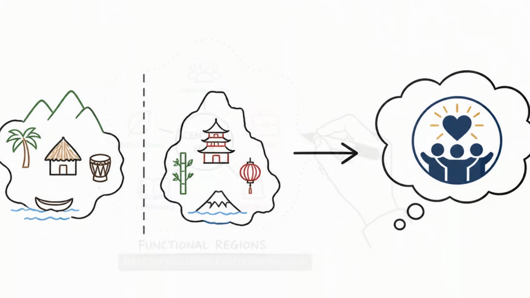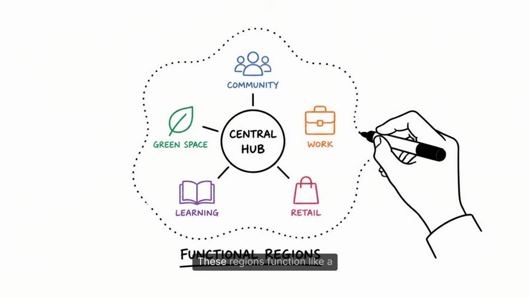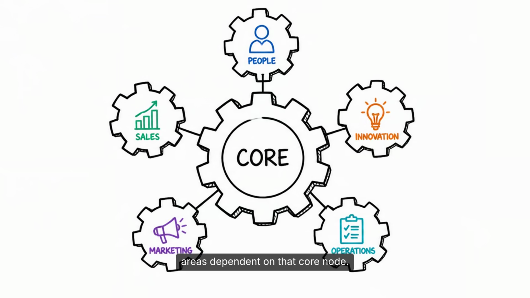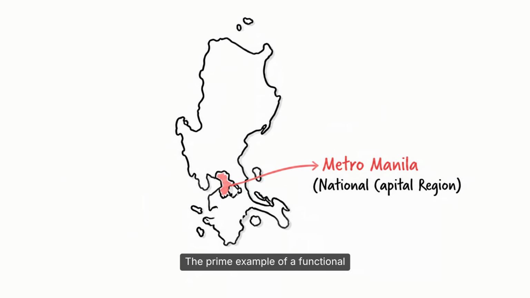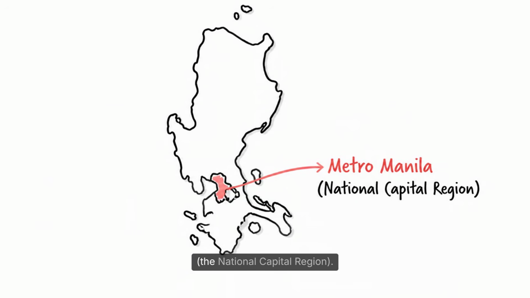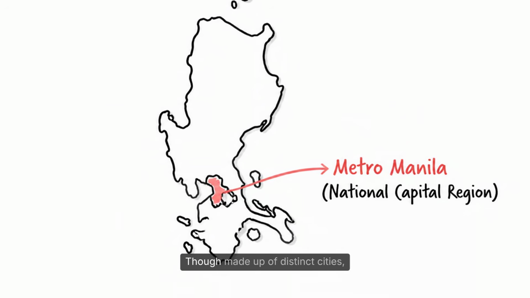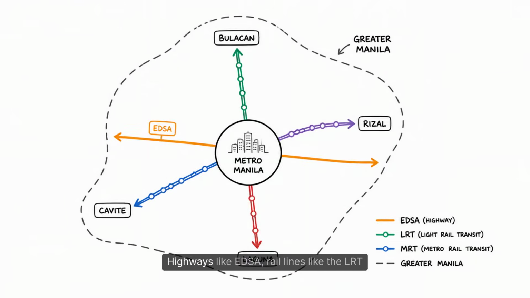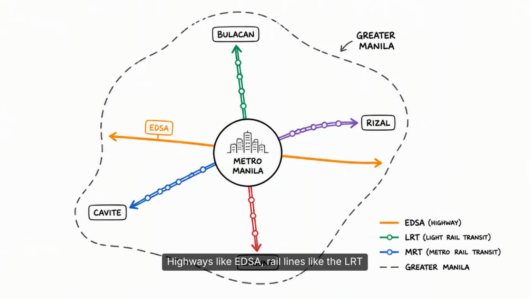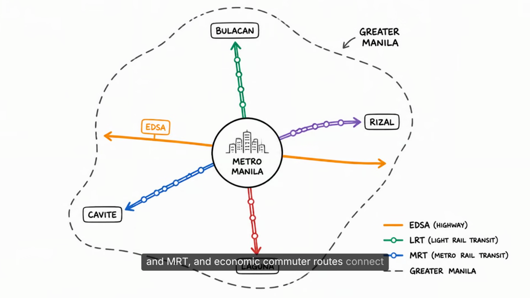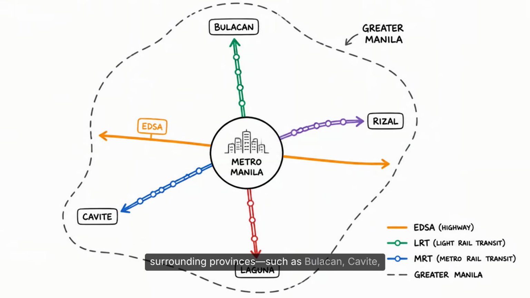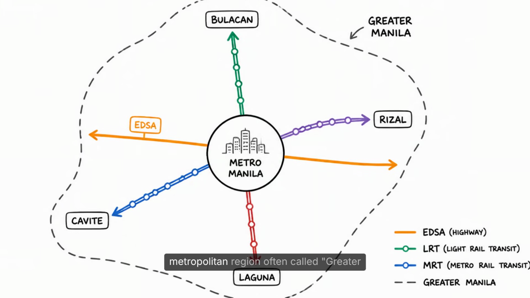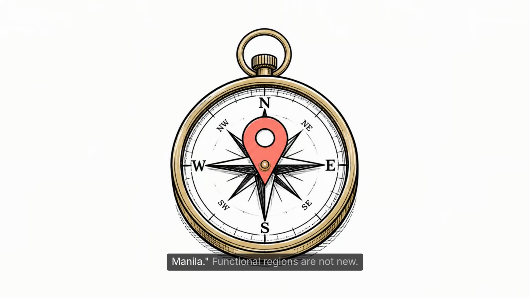Next, let's examine functional regions. These regions function like a central engine with surrounding areas dependent on that core node. The prime example of a functional region in the Philippines is Metro Manila, the national capital region. Though made up of distinct cities, it functions as a single urban node. Highways like EDSA, rail lines like the LRT and MRT, and economic commuter routes connect surrounding provinces, such as Bulacan, Cavite, Laguna, and Rizal, into an extended functional metropolitan region, often called Greater Manila.